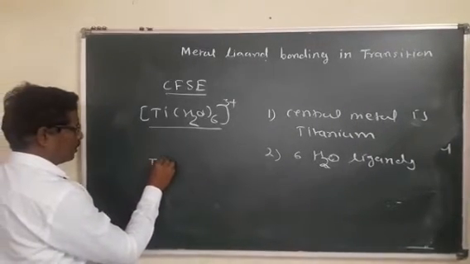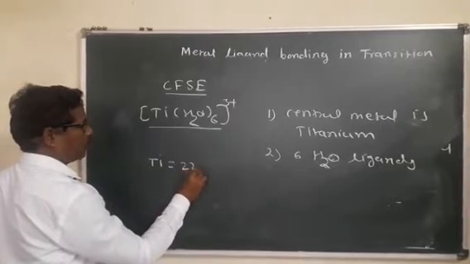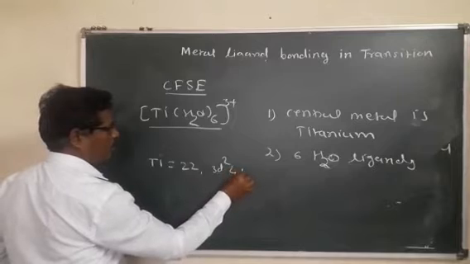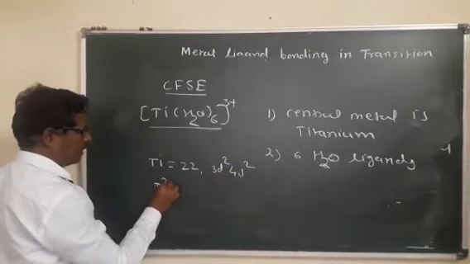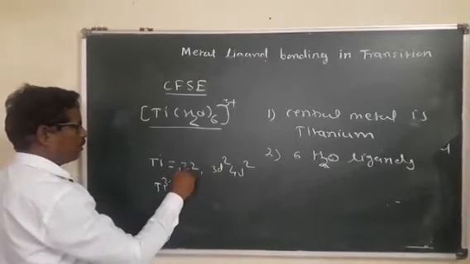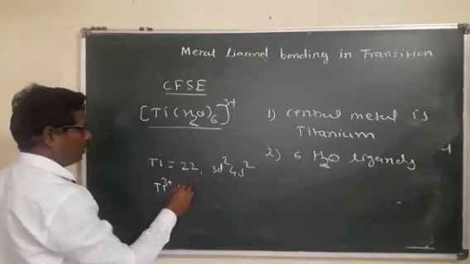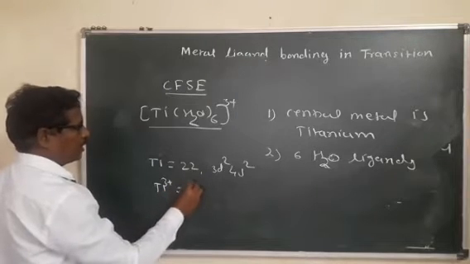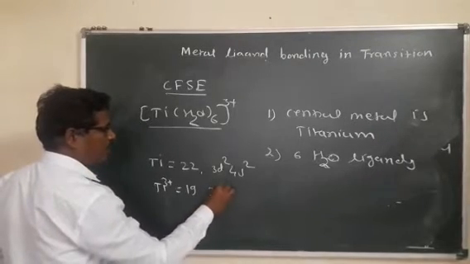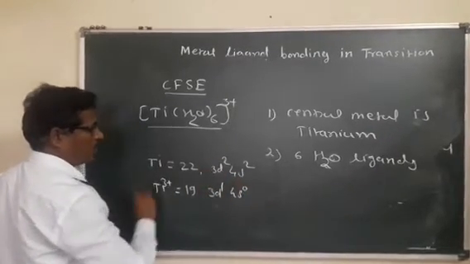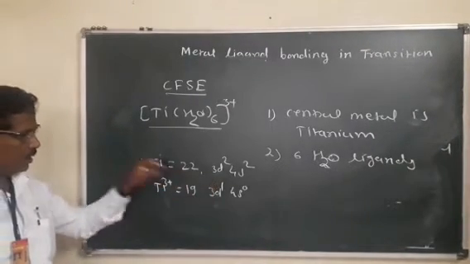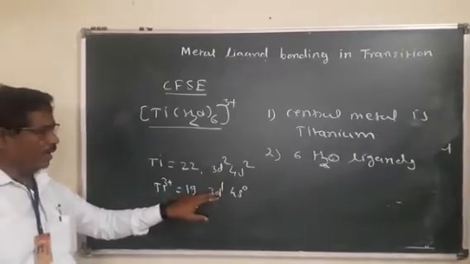Titanium's atomic number is 22. The general electron configuration is 3d2 4s2, and for the titanium 3 plus ion, 3 electrons are lost from the outermost shells, so the total number of electrons in the titanium 3 plus ion is 19, and the electron configuration is 3d1 4s0. Therefore, the distribution of electrons in the d orbitals in the crystal field splitting is as follows.